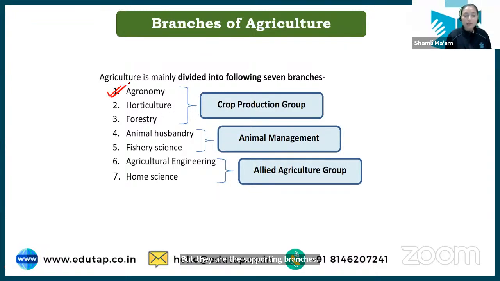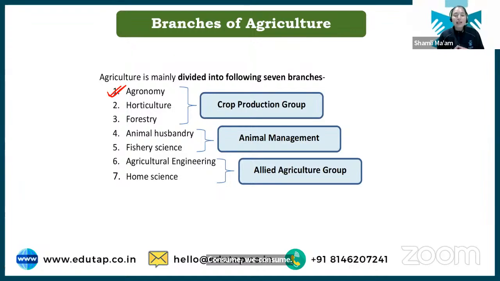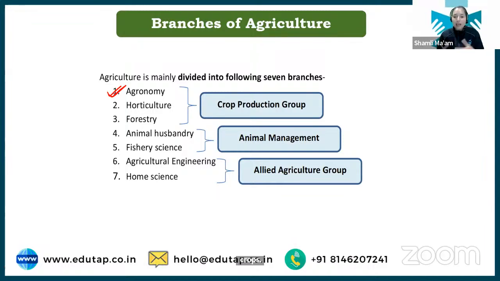Now what is agronomy? Students, dekho, what kind of crops do we consume? We consume some cereal crops, oilseed crops, sugar crops, and also some fruit crops and vegetable crops. Okay, we also grow flowers, we also have gardens. So these are different kinds of crops. Now we have to categorize the study of these crops, because there is a clear differentiation between the field crop and the horticulture crop.